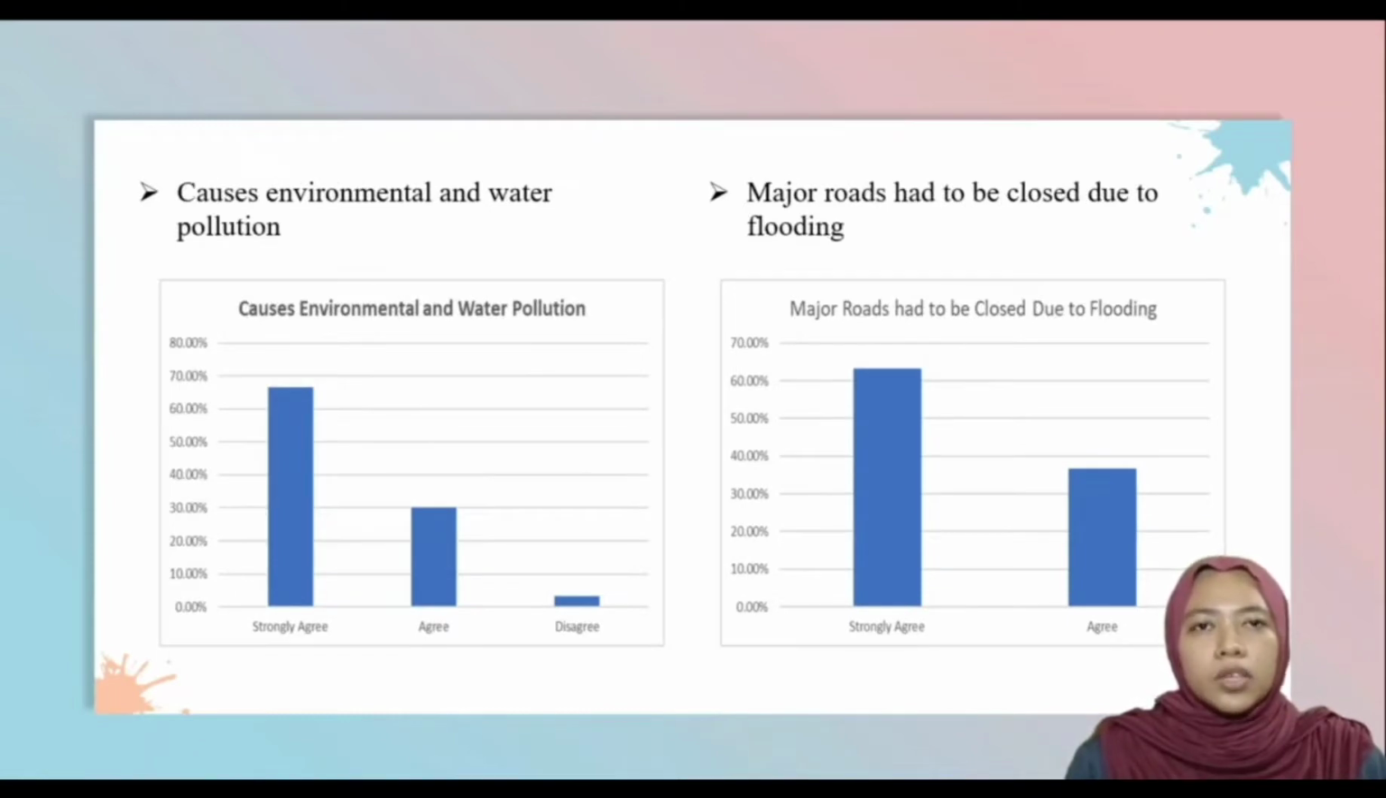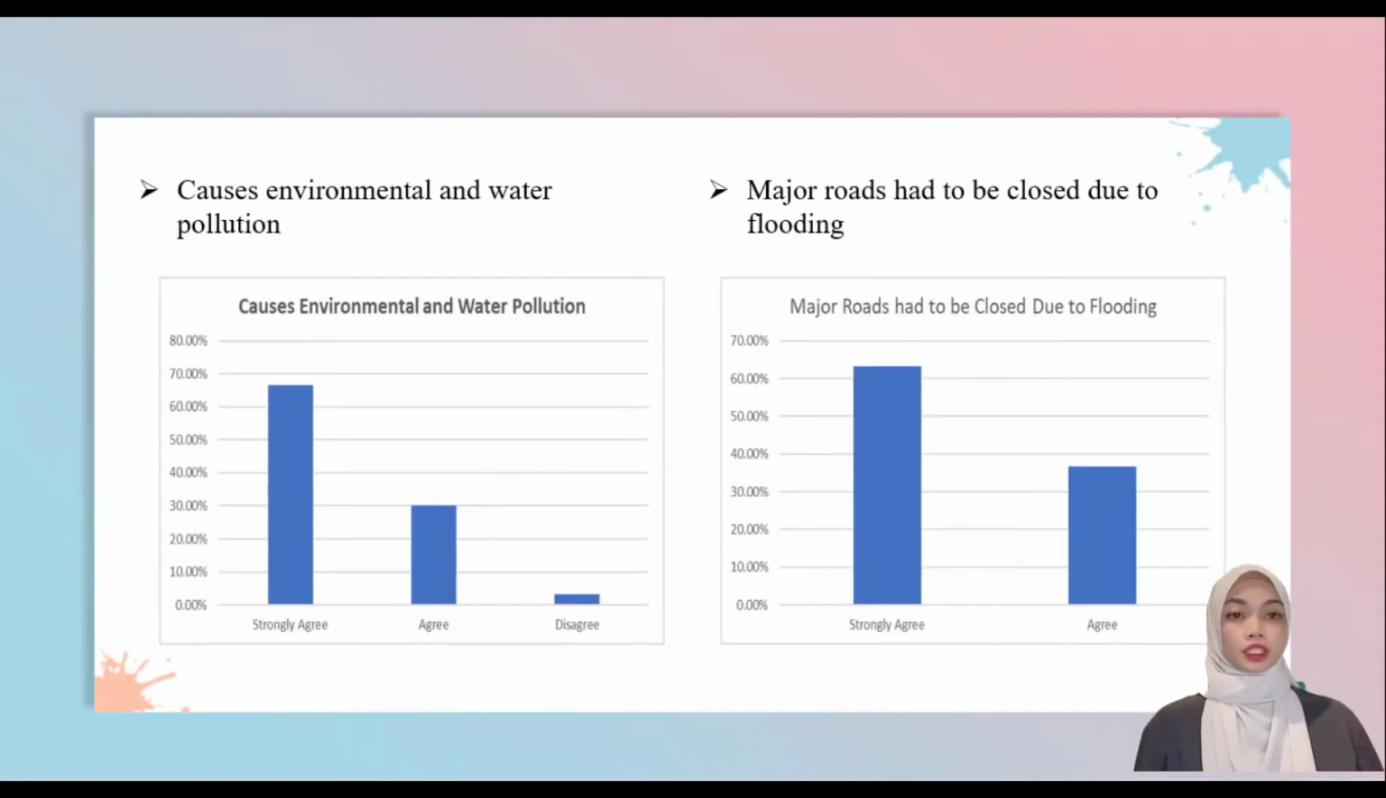Cause environmental and water pollution. Based on graph above, for the aspect of the next effect, which is environmental and water pollution, a total of 20 respondents, which is equivalent to 66.7%, state strongly agree, while a total of 10 respondents, which is equivalent to 33.3%, agree with the above statement.